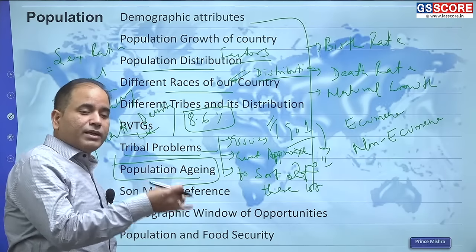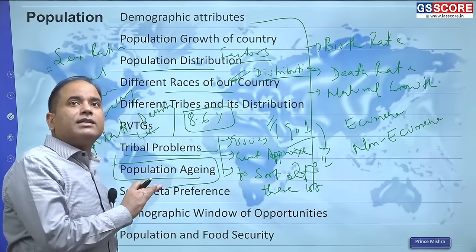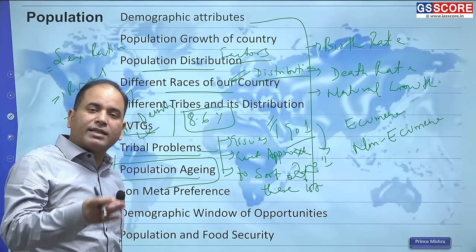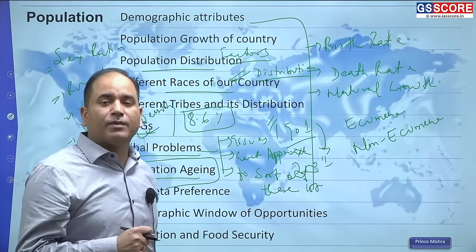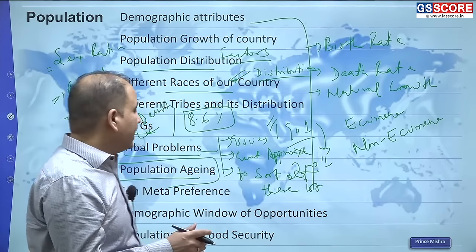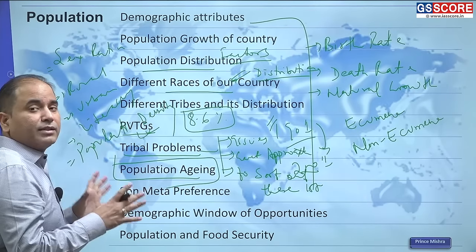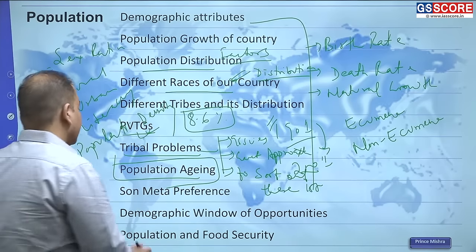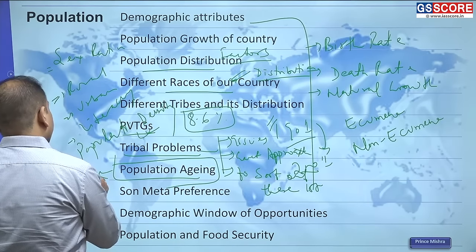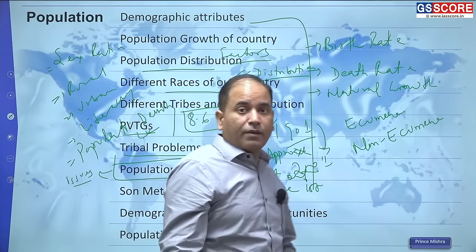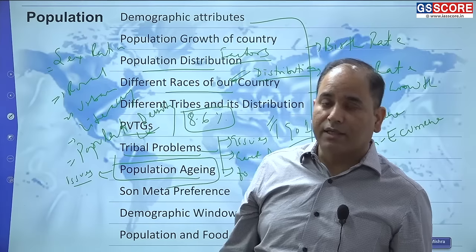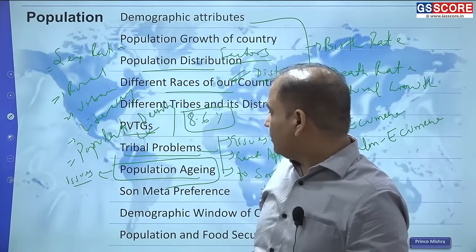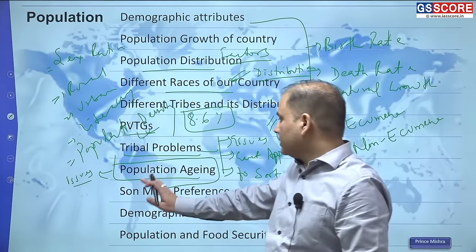But when you study population aging, you will realize that it is not only a phenomenon of the developed countries. Even in countries like India, we have the problem of population aging. You will be surprised to know that India has the largest number of aged people in the world. So the largest number of aged people is living in our country. So population aging, the issues associated with it, what are the main issues it is bringing, how it is affecting social security measures, how it is putting more pressure on the government. So the whole governance will be almost affected. All these issues you are supposed to study.